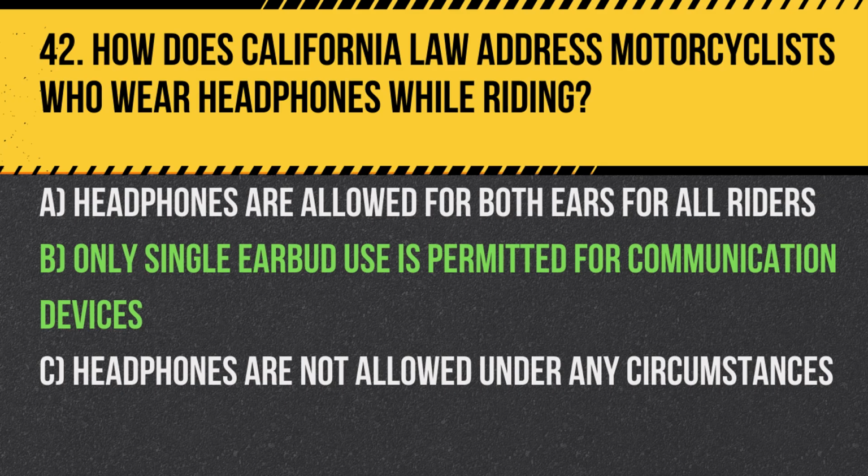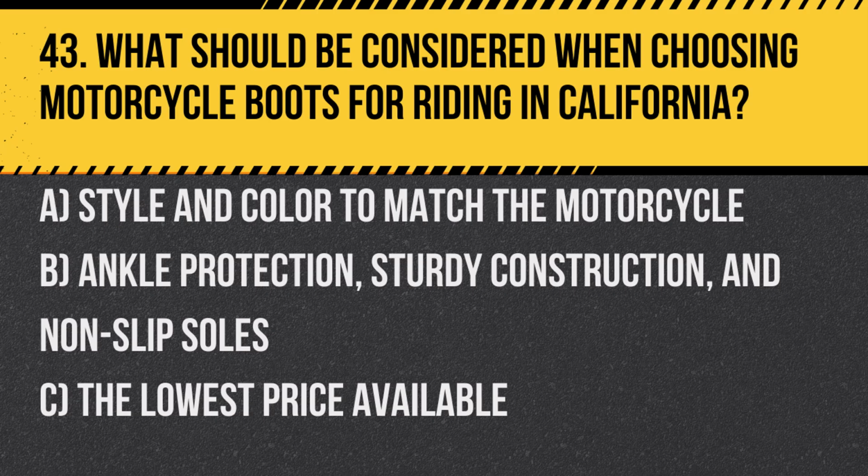signals. Question 43. What should be considered when choosing motorcycle boots for riding in California? A. Style and color to match the motorcycle. B. Ankle protection, sturdy construction, and non-slip soles. C. The lowest price available. Answer: B. Ankle protection, sturdy construction, and non-slip soles are crucial for safety and effective riding.